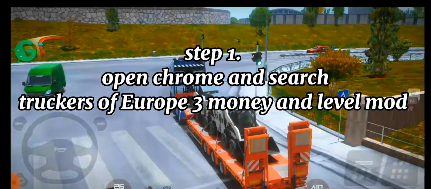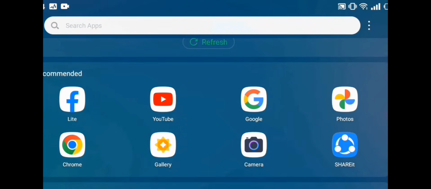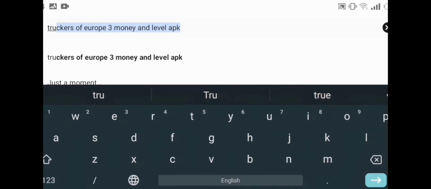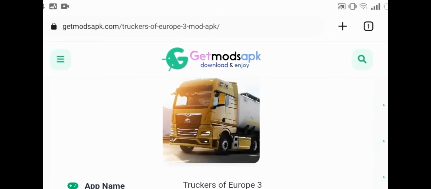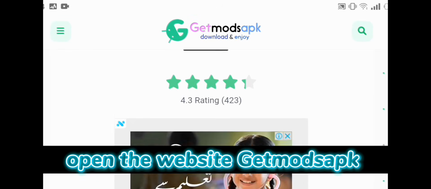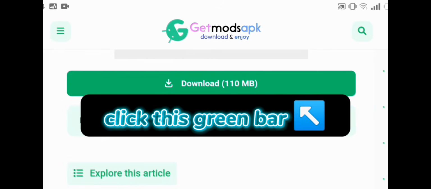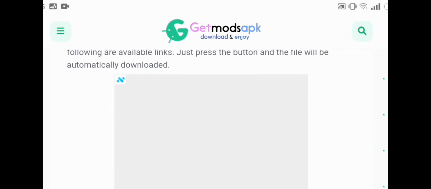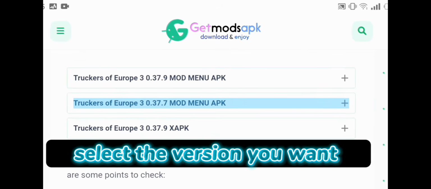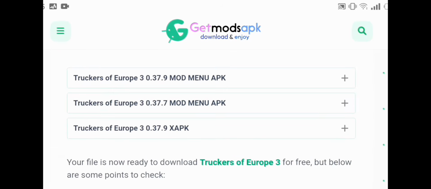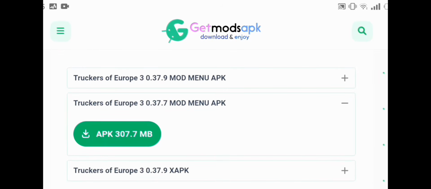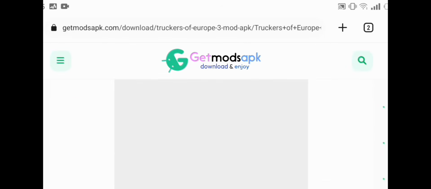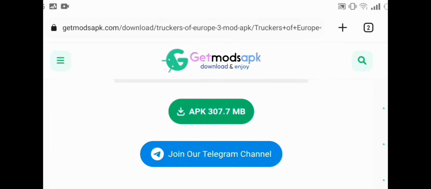Step 1. Open Chrome and search. Open the website GetModsAP. Click this green bar. Select the version you want. Click this green button.